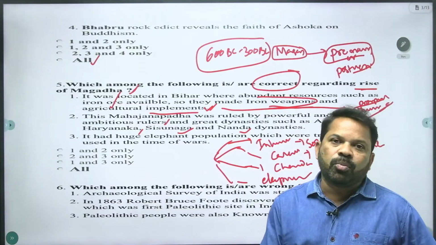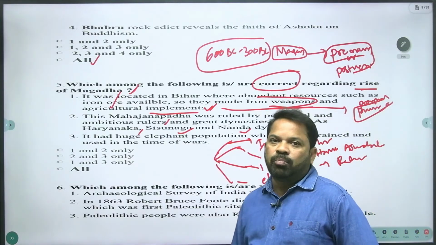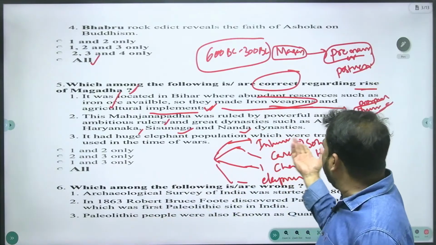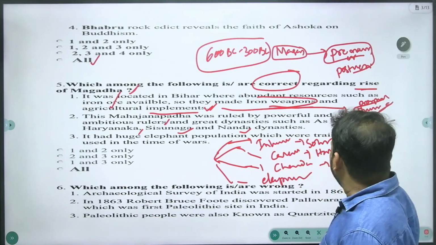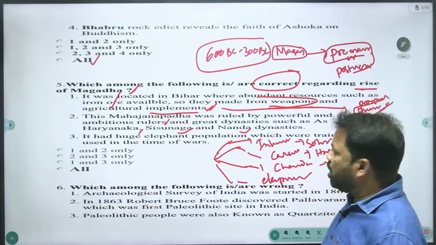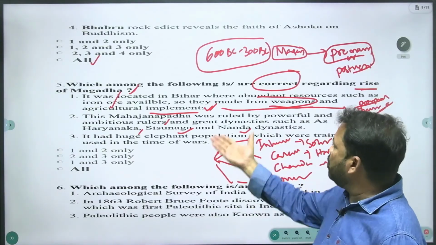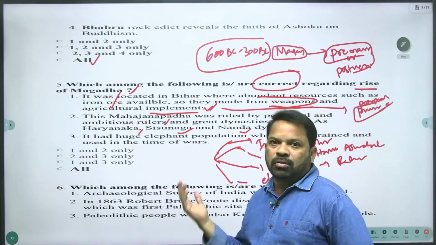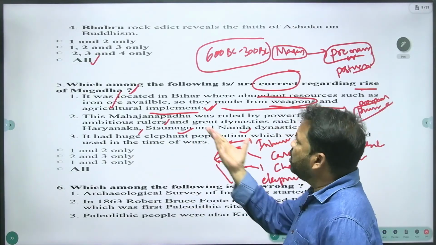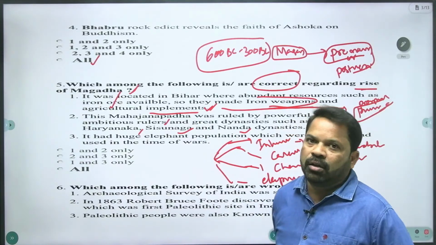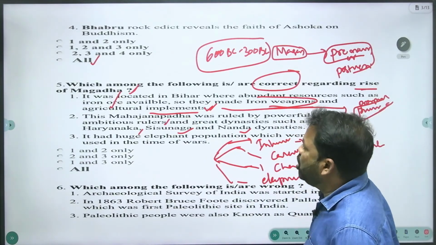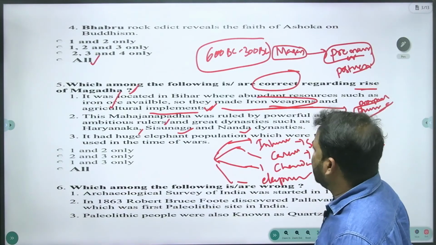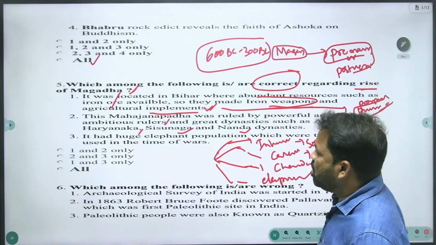The most important wings of the military in ancient India were the four wings: infantry, soldiers; cavalry, Ashwabala; chariotry, Radhabala; and elephantry. Because of Bihar, a huge elephant population was available in the Magadha kingdom. Anyway, all three statements 1, 2, 3 are right. Your answer is D, all.